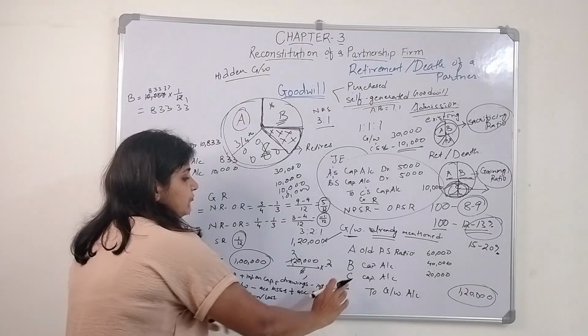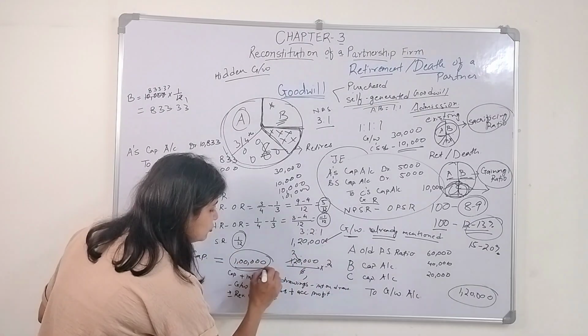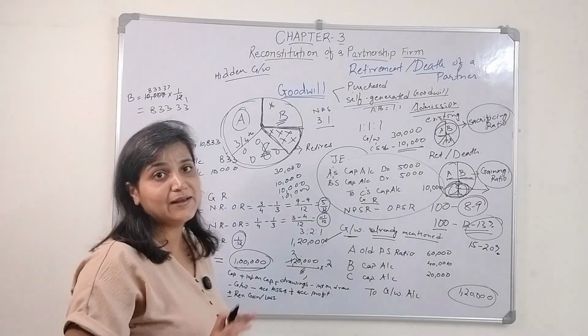After giving the effect of all these things, we determine that the amount due to C is 1 lakh rupees.